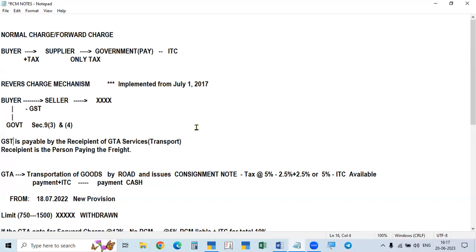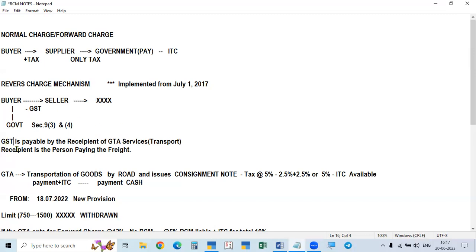So in the case of to pay, the consignee will pay the freight. In the case of paid, the consignor will pay. If the consignor pays the freight, he has to pay the GST also under reverse charge mechanism. He will pay and take the ITC. Generally, in most cases the receiver of the goods will also be the recipient of the service, because mostly the recipient of the goods will pay the freight. So if he pays the freight, he has to pay the tax.